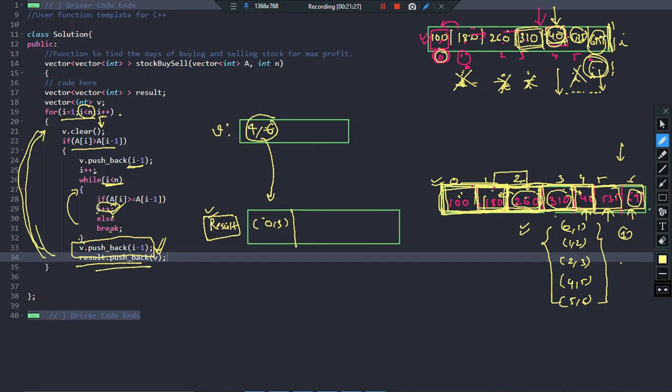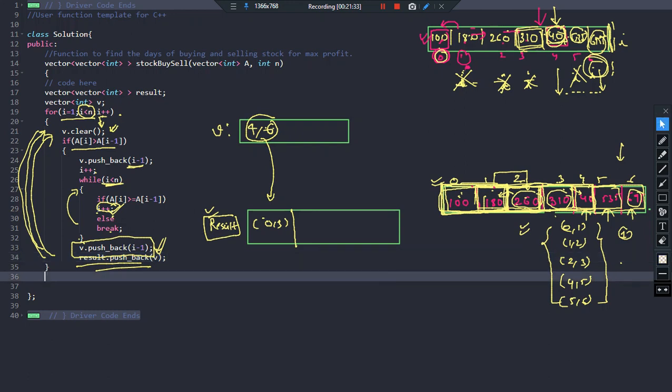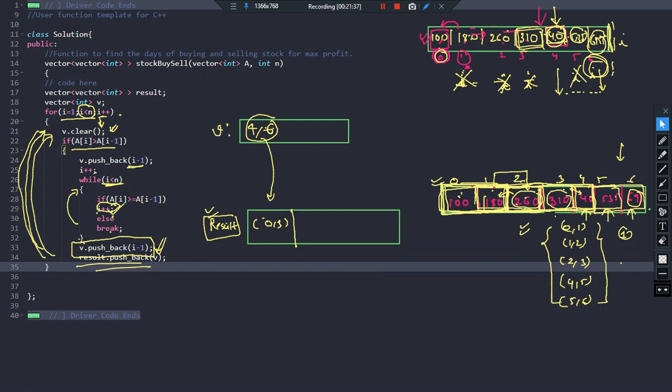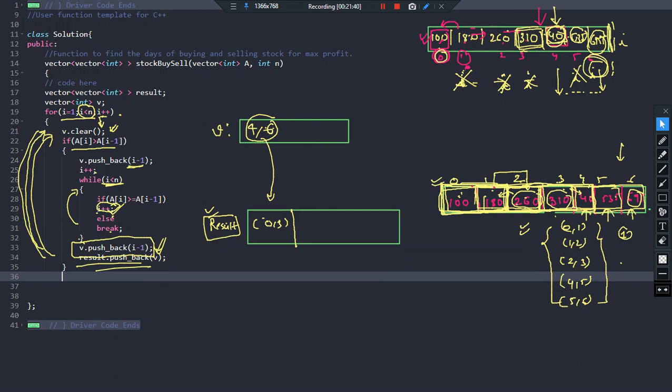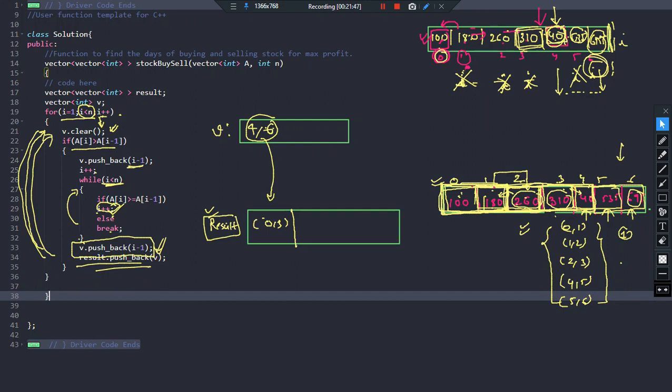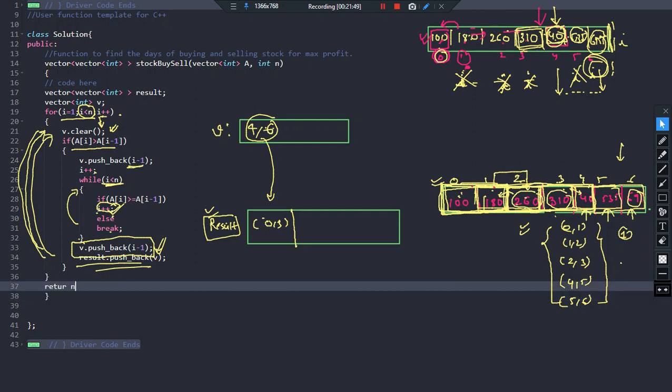And every time we are beginning a new iteration, we should basically say v dot clear. I hope you are getting the point. So that's it. Now what we should do is basically return. So this is basically my if loop. It's alright. The for loop terminates here. This is the main function, and I should return the value here. Return what? Result.